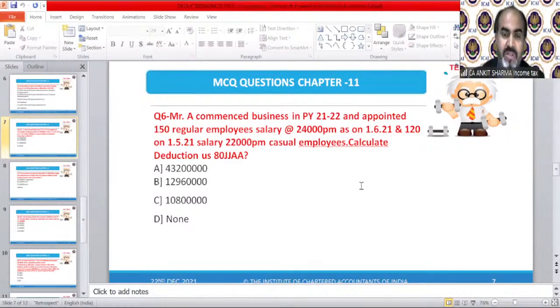Question number 6. We have just 5 questions left, or 4 questions after this. A commenced business in previous year 21-22 and appointed 150 regular employees, salary 24,000 per month. So we need to find the deduction under section 80JJAA.